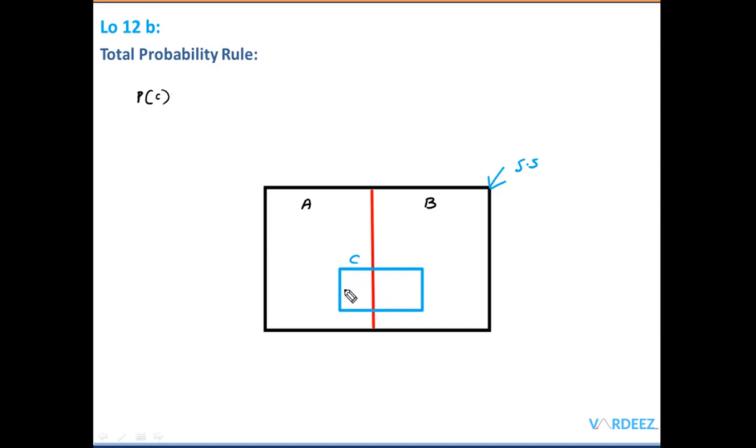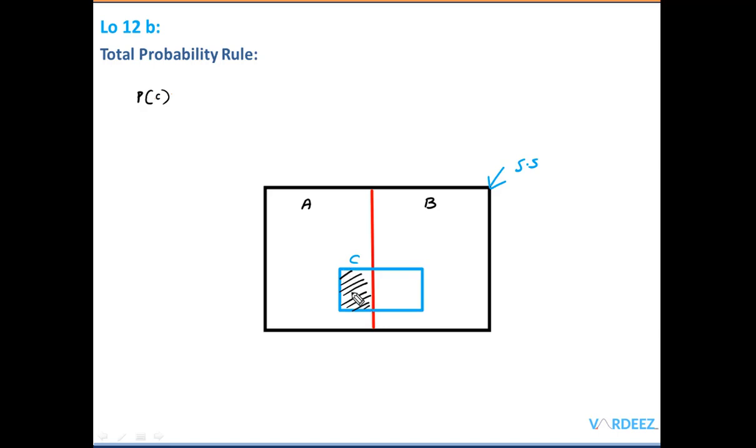So how do we do that? Well, just have a look at the Venn diagram here. The unconditional probability of C is the intersection between A and C. As you can see, there's an overlap here.